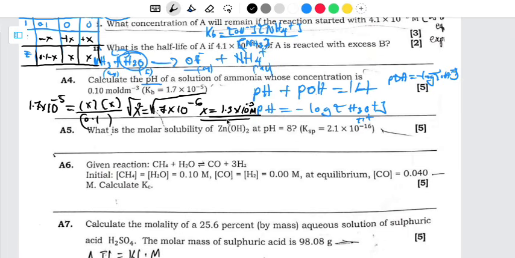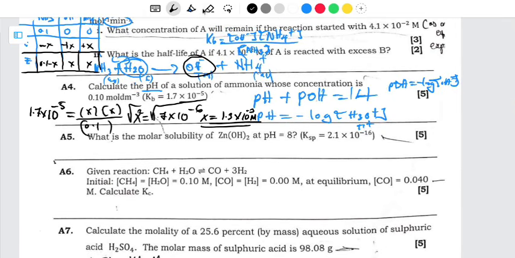So this is the value of x, meaning this is the concentration of hydroxide as well as the concentration of ammonium ion. Since we now have the concentration of hydroxide ion, we can easily find the pOH.